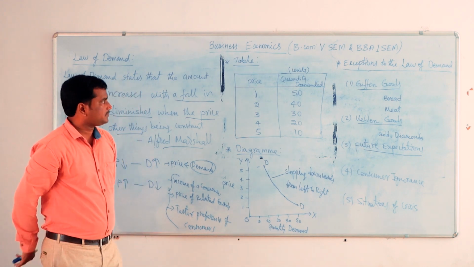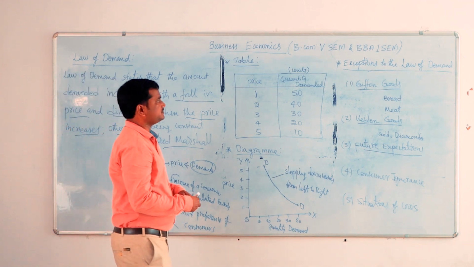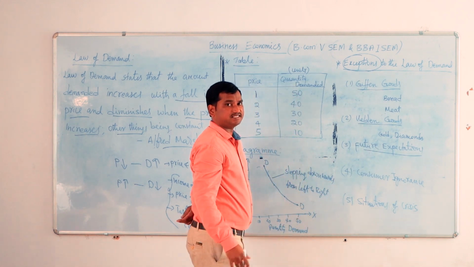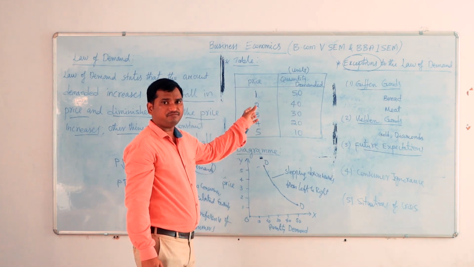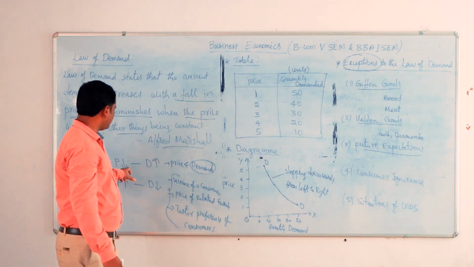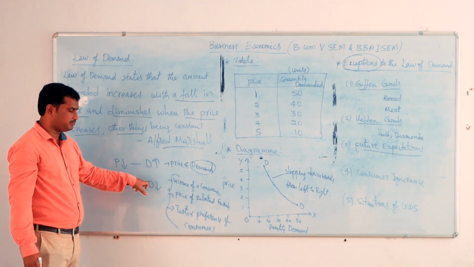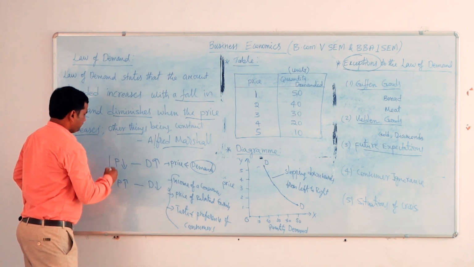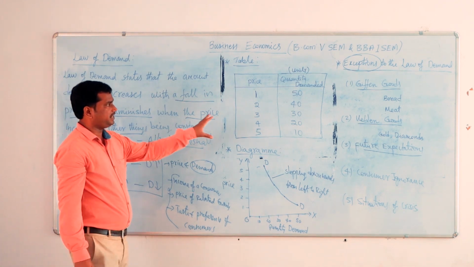But there are some exceptions to the law of demand. Exceptions means there are some cases where this law doesn't apply. Various economists found out many cases where the law of demand is not applying. This law says that when the price is low, the demand of a product will be high, and when the price is high, the demand of a product will be low. But this law doesn't apply in some cases.